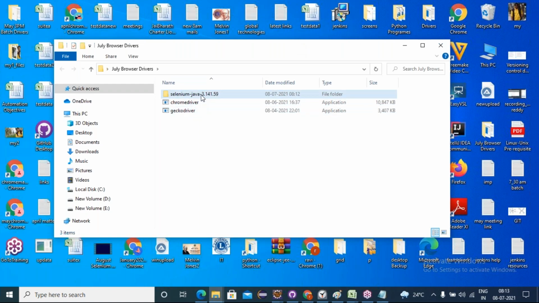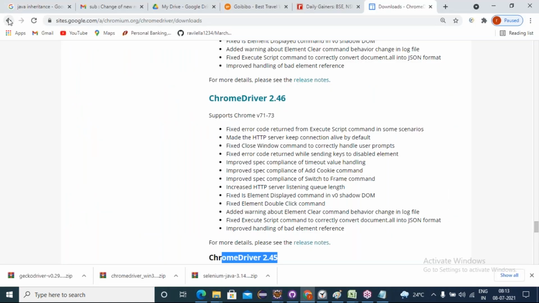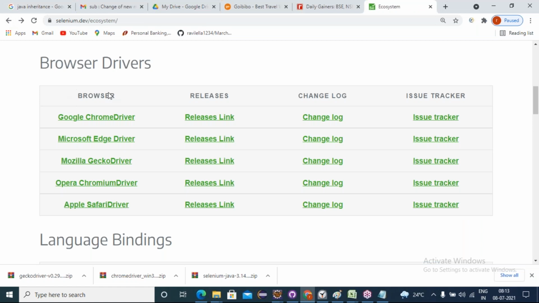These are exe files. If you go inside, see, these are the jar files. See friends, the executable jar file contains all the Selenium Java language binding libraries. Okay, now understanding friends? Yes. Now we have done.